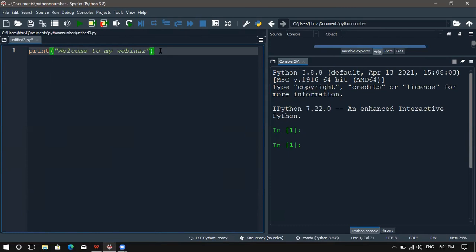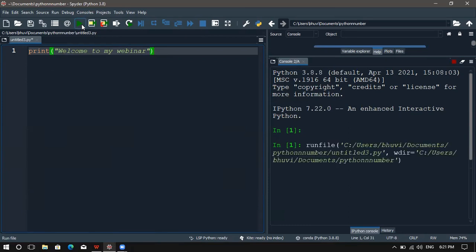If you want to start programming in Python, the first thing we will do is print Hello World. Here I'm printing welcome to my webinar. Then press this green button. You will get the output in the console page. See, here we are having welcome to my webinar.